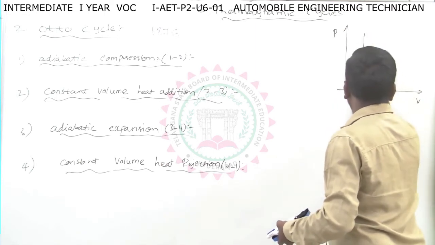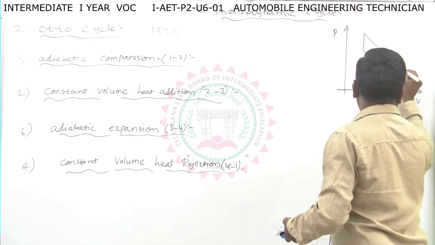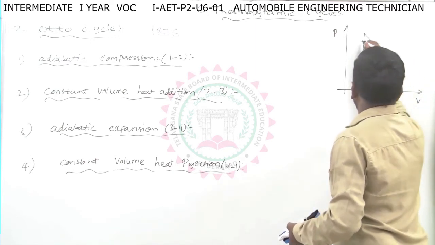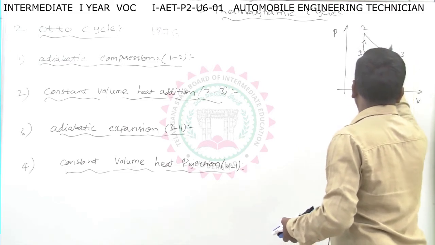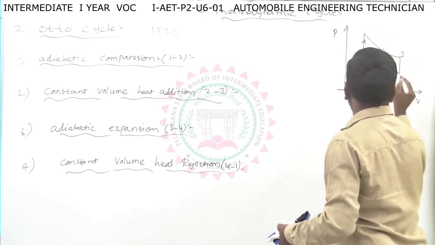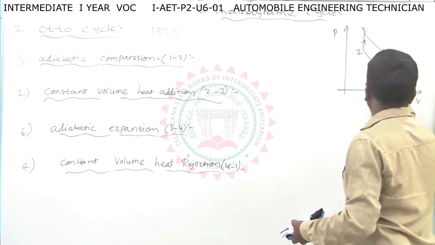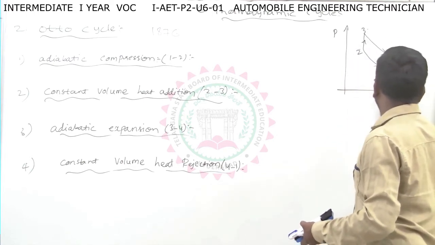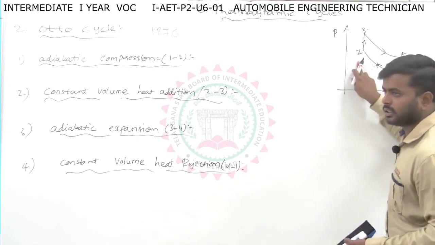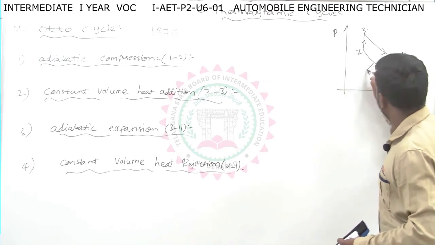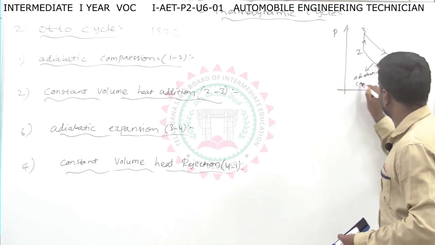You know the processes, and you know how to construct the PV diagrams. 1 to 2 is adiabatic compression.